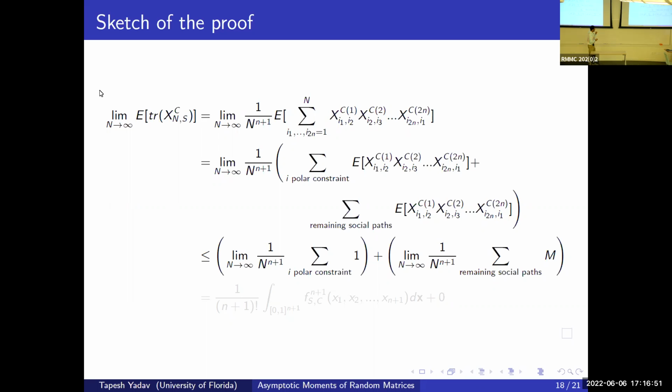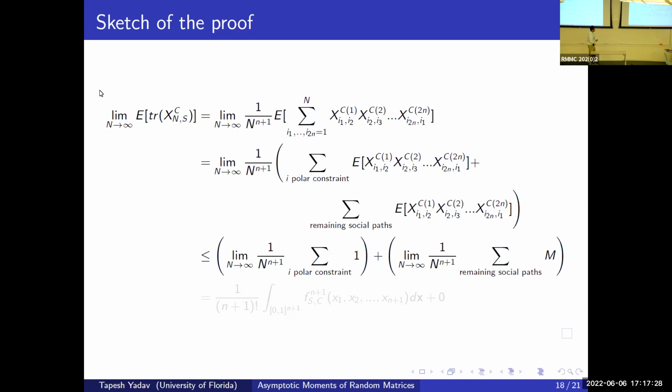And on this side, this is a collection of products of moments. This side will be bounded by some integer capital M because the collection here is finite in some sense. The maximum number of moments we can count here are of size up to 2n, so there will be at most 2n and some combinatorial combination of them.